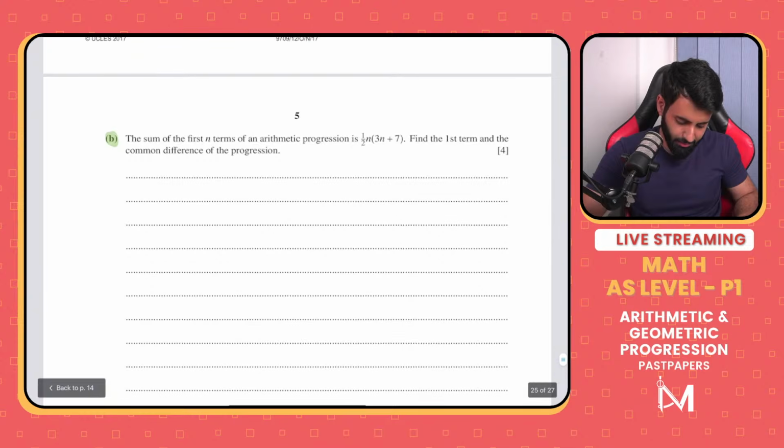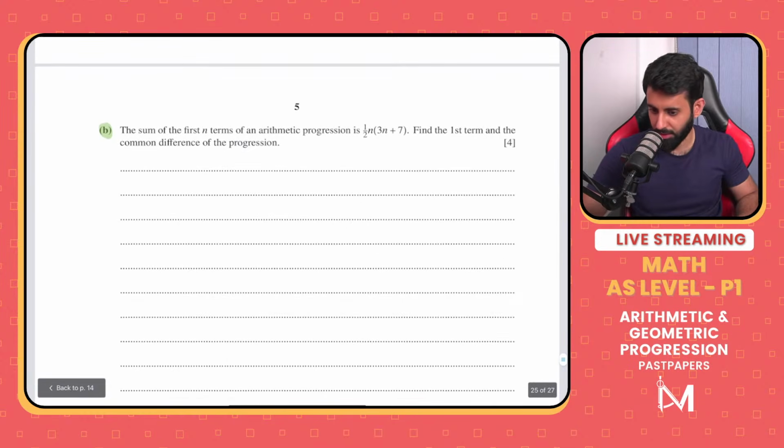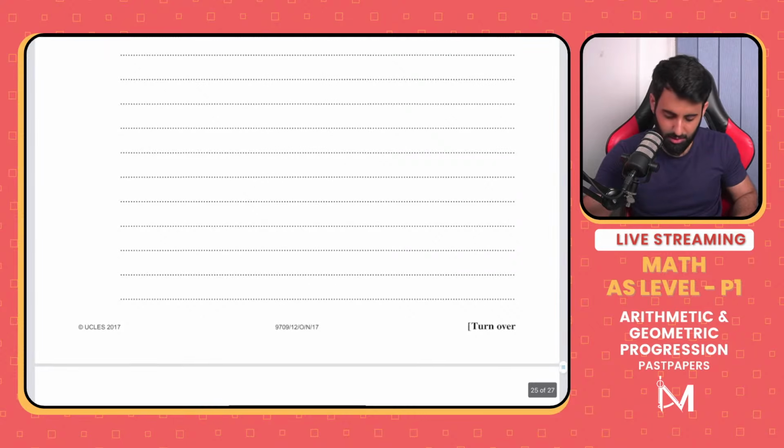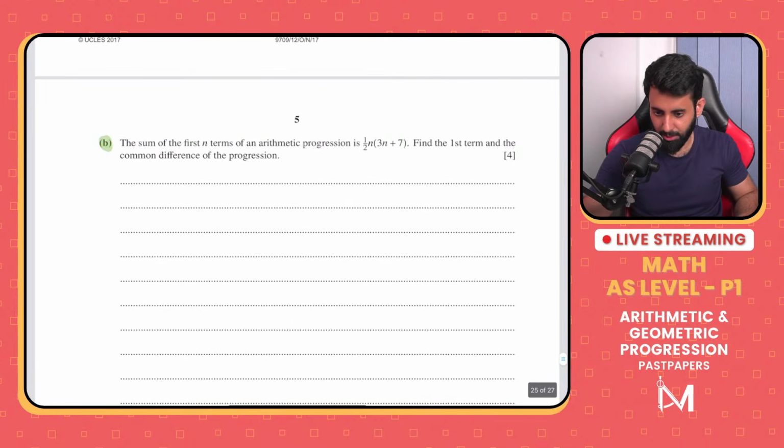Okay, so here's a question. Let's solve this. All right, this is from October-November 2017, paper 12. Okay, let's see what it says. This is only a part of a certain question. So let's see. Okay, so here we are.